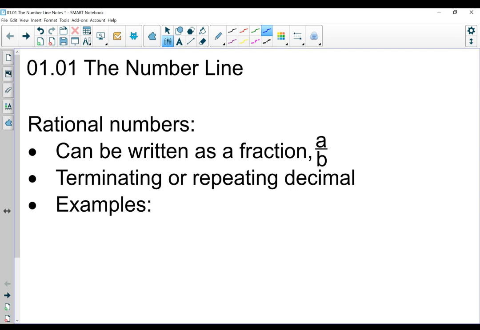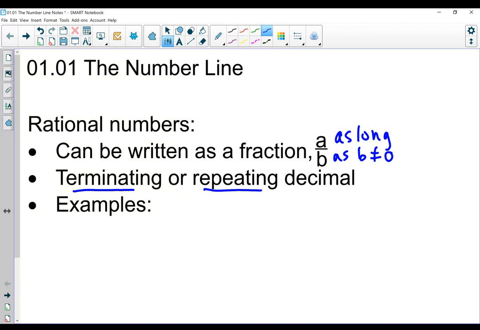1.01, the number line. Our first vocabulary term is rational numbers. Rational numbers can be written as a fraction, like a over b, as long as, we need to add this in, b is not equal to 0, because I'm not allowed to divide by 0. That would be undefined. We can also have a terminating or repeating decimal.